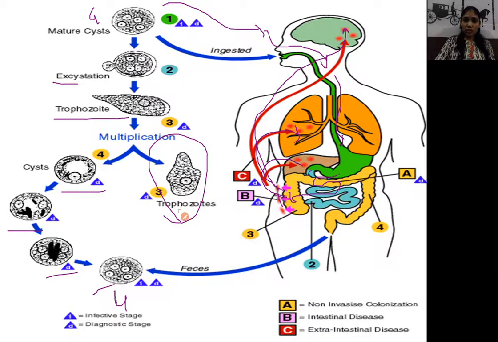Okay, so that's why some trophozoites remain as they are in the large intestine, and some trophozoites multiply by themselves and convert into the quadrinucleated stage, and that stage passes out in the feces. म्हणजे here is a quadrinucleated stage, and that stage is passed through the feces.